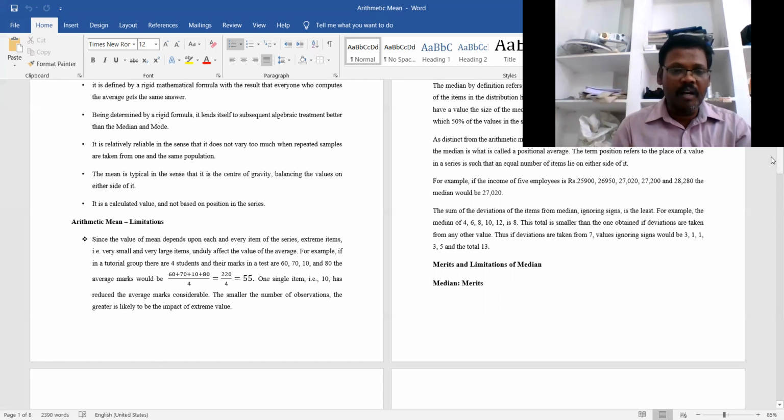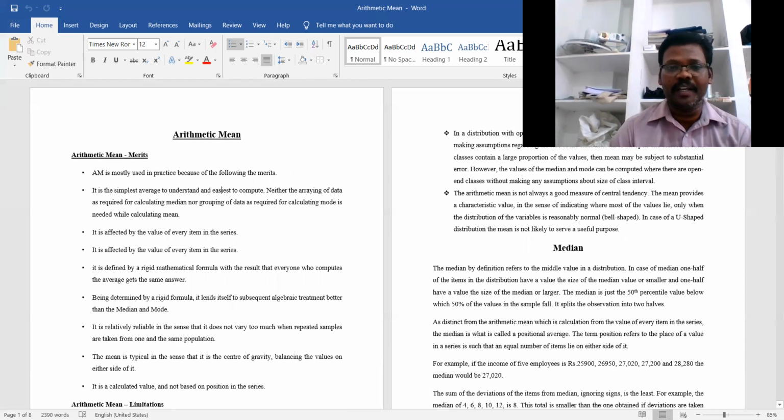The smaller the number of observations, the greater is the likely impact of the extreme value. That is the impact of the extreme value, you can say.